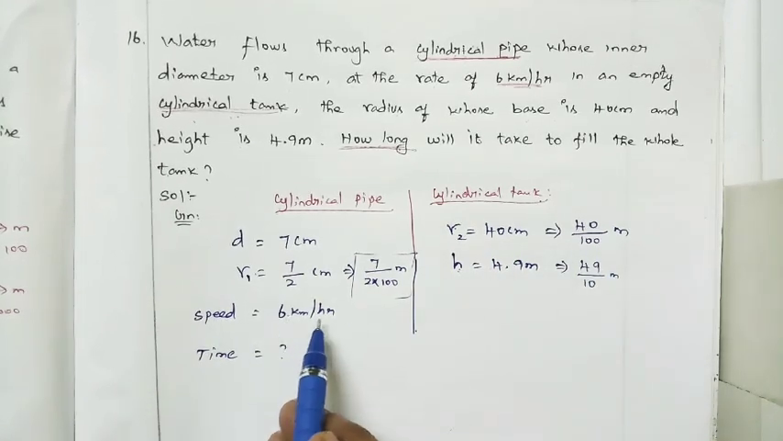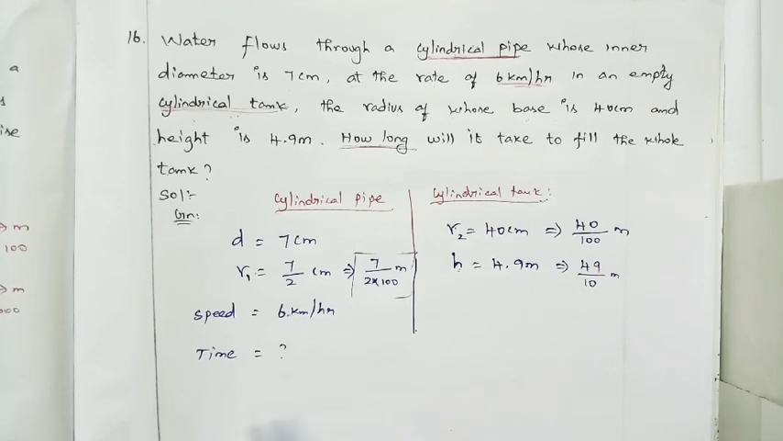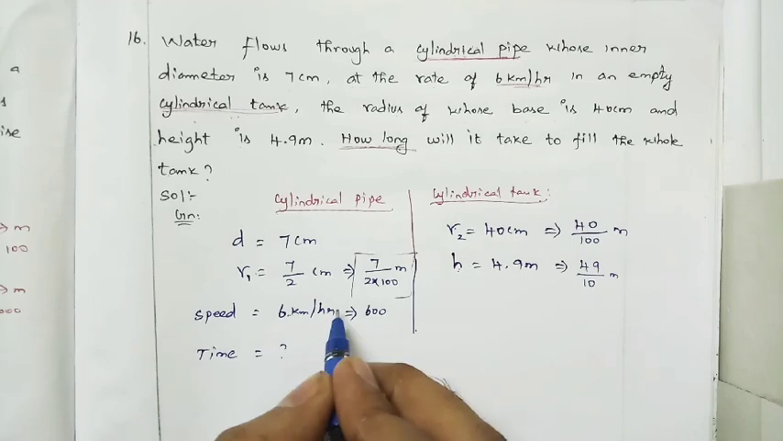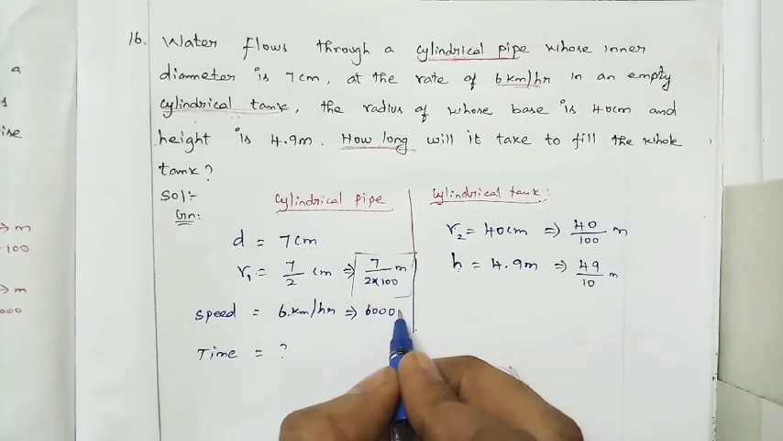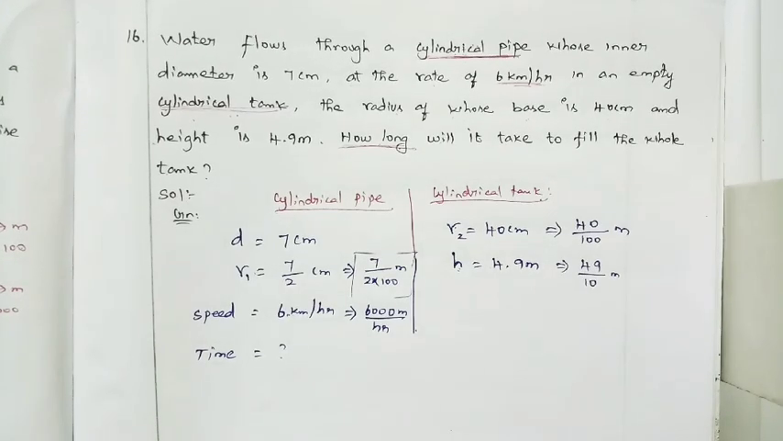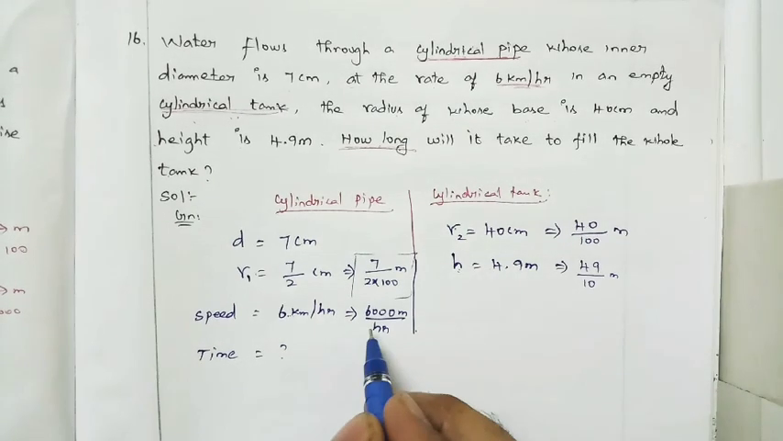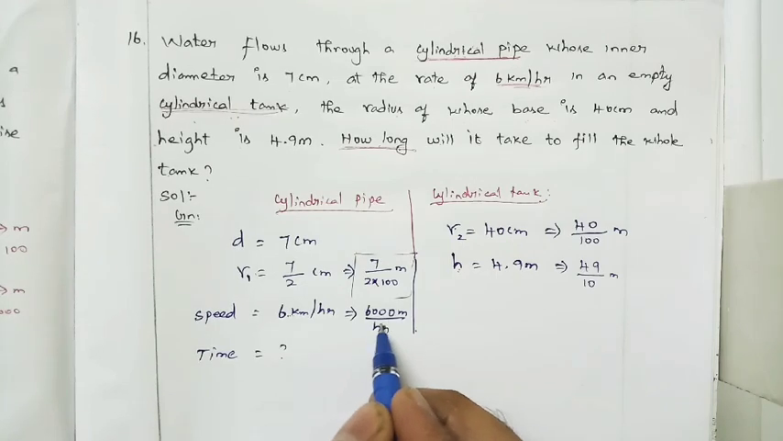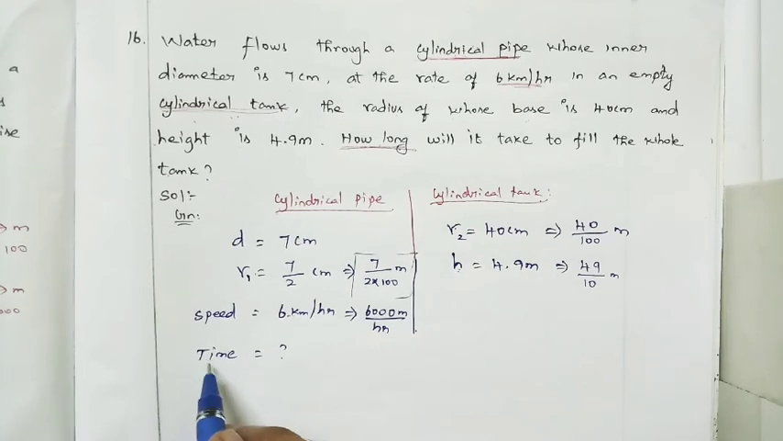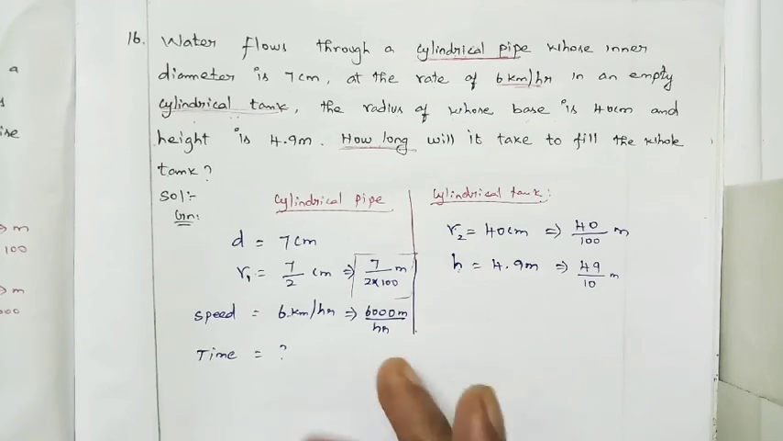Speed is in the form of kilometer per hour, so better we convert to meter. 6 kilometer converting to meter, multiplying by 1000, so 6,000 meter per hour. Per hour, it is flowing 6,000 meter. Usually you can convert the time in minutes, then only it will be very easy. If we are having 120 minutes, we are having the final solution.